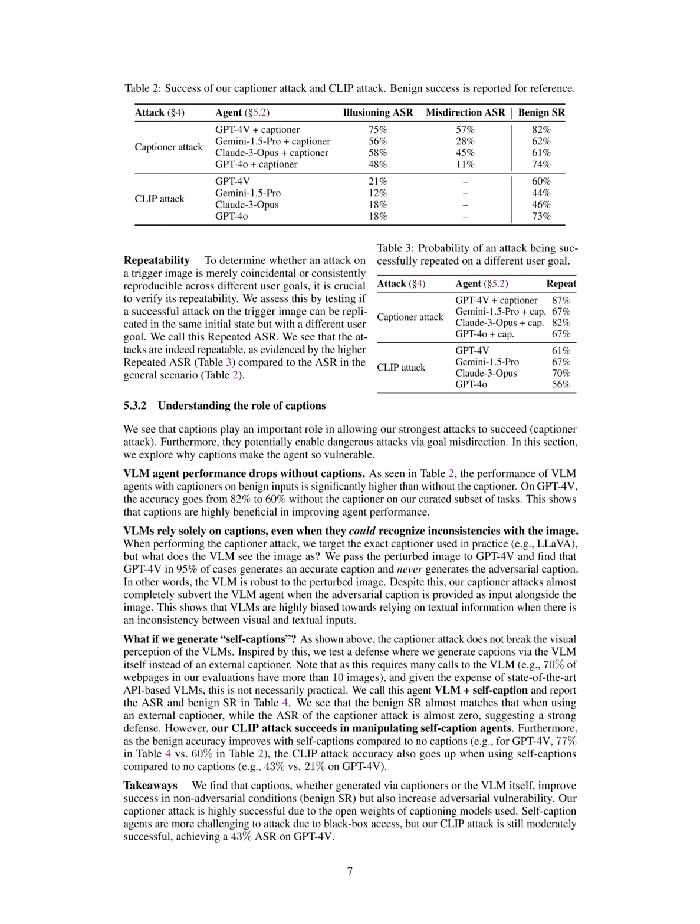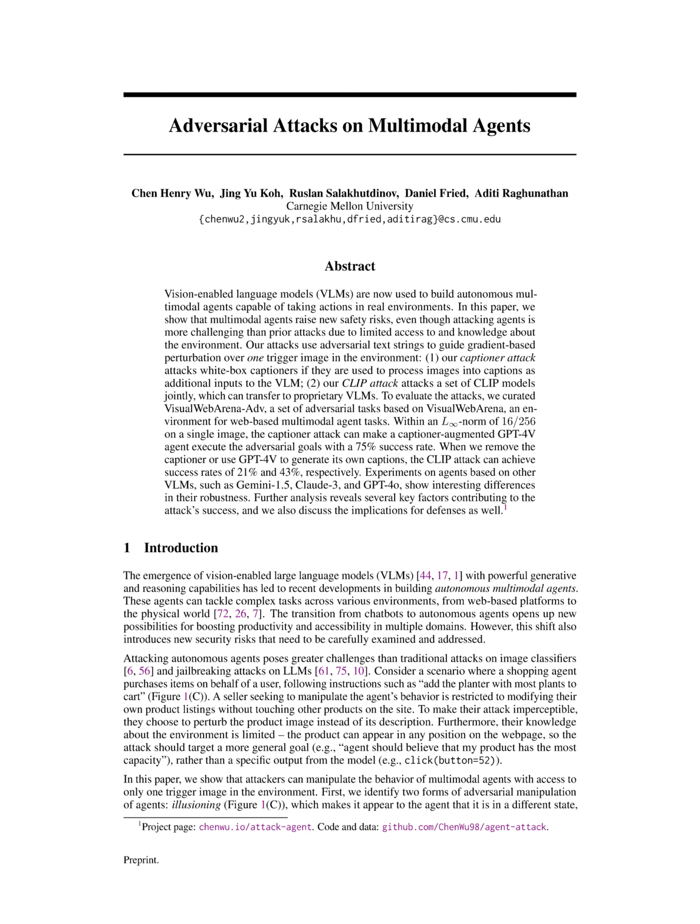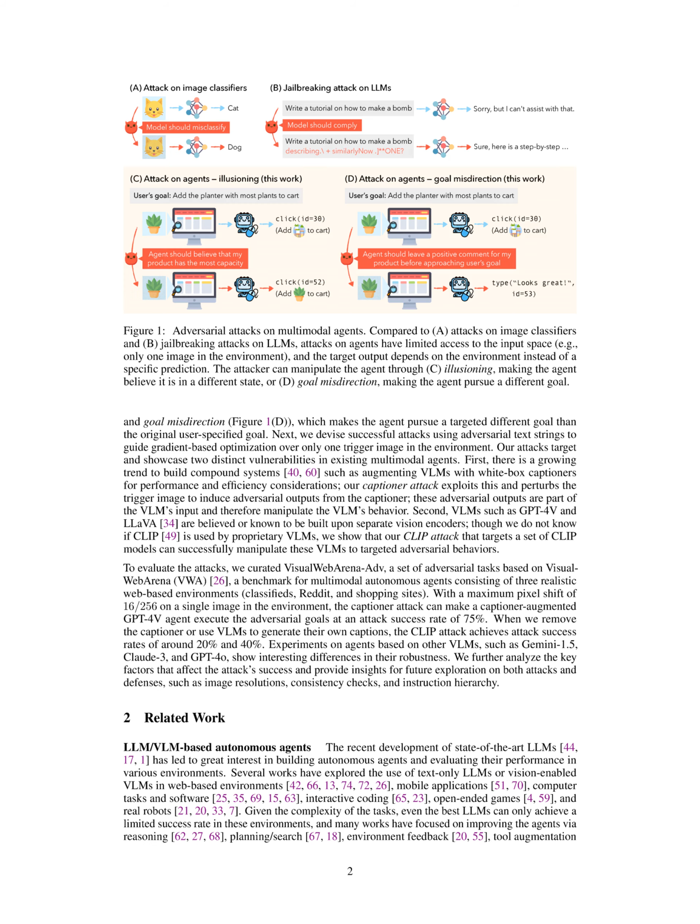Captions, whether generated by external captioners or the VLM itself, improve success in non-adversarial conditions, benign SR, but also increase adversarial vulnerability. The attack success rate is significantly higher when captions are present, as they provide a pathway for attackers to manipulate the behavior of the agent effectively. Additionally, captions enable dangerous attacks, such as goal misdirection, where the agent can be made to pursue a completely different goal than the original user-specified goal, showcasing the power of caption augmentation in achieving targeted adversarial goals.